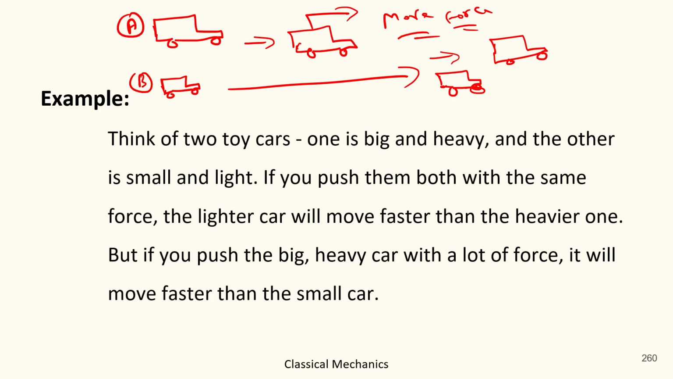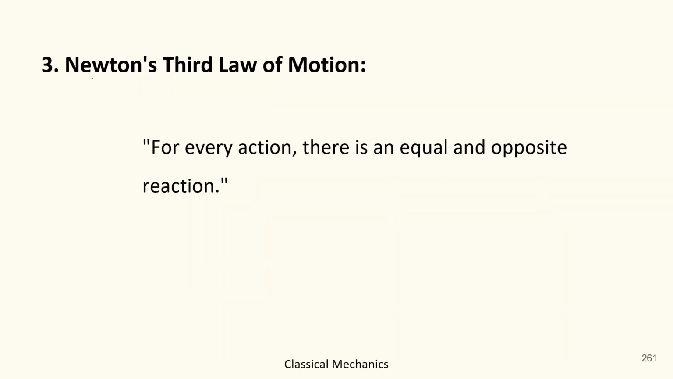Okay. So now let's come to the third law of motion. Newton's third law of motion basically means that for every action there is an equal and opposite reaction. So whatever you have done, you will get the same result. Let's suppose this is a person and this is a wall. He started running towards the wall and thereafter he hit the wall.